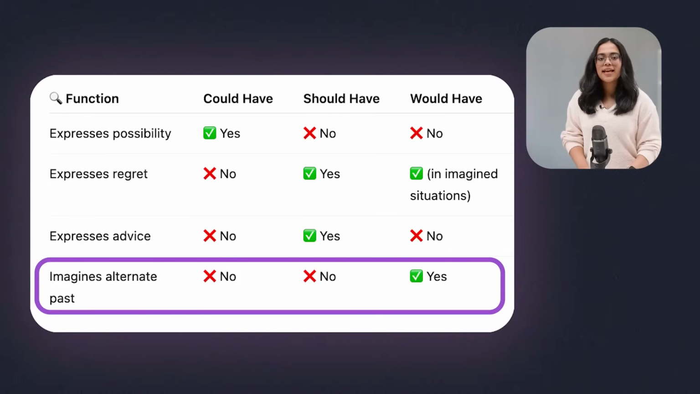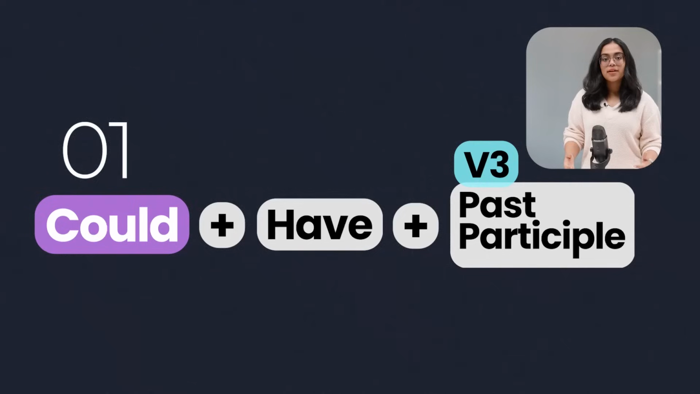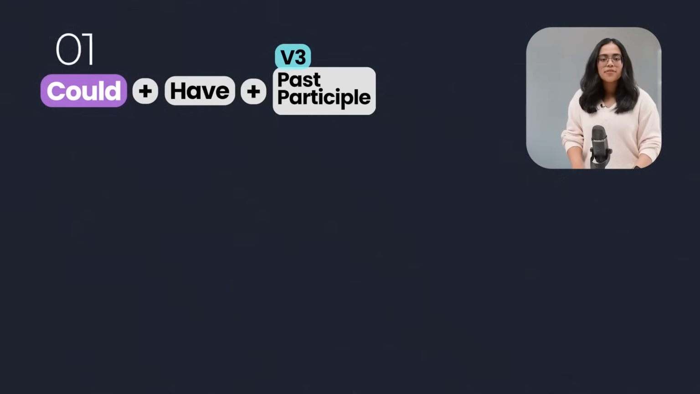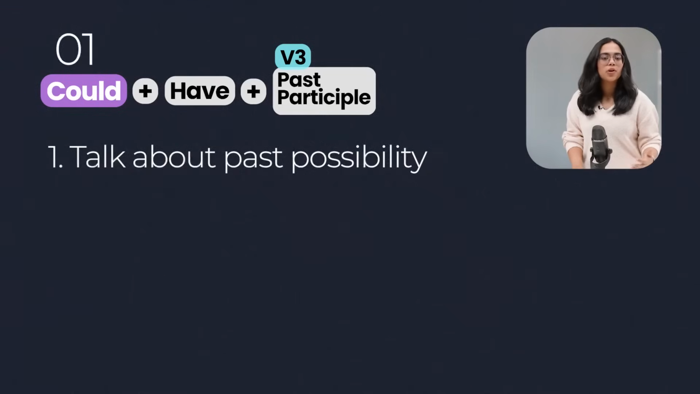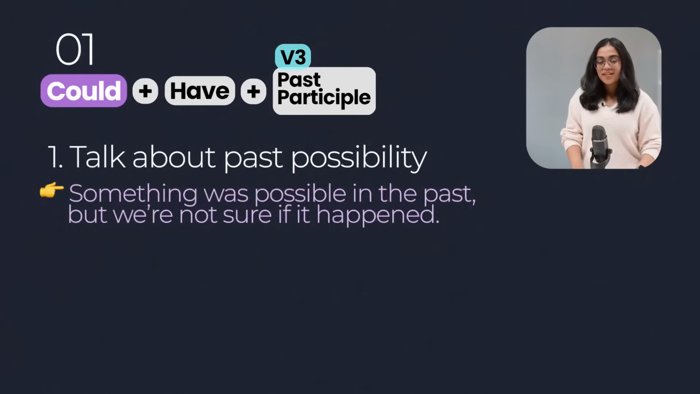Now let's understand these structures in more detail. First we have could have plus the past participle. Now, could have is used to talk about a past possibility, which means something was possible in the past, but we are not sure if it happened.